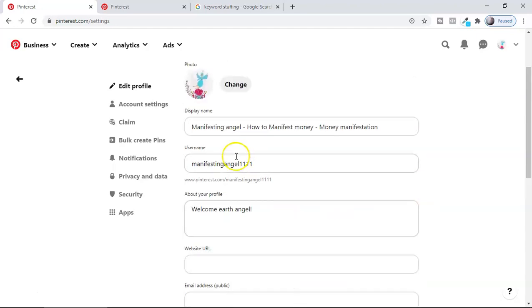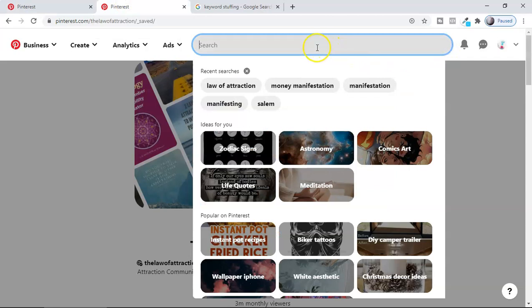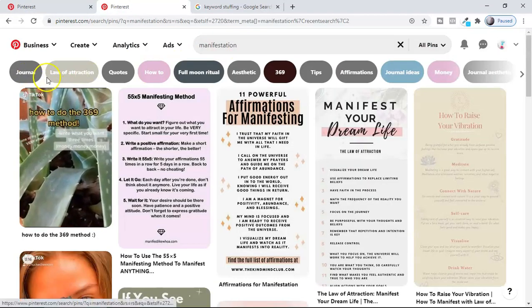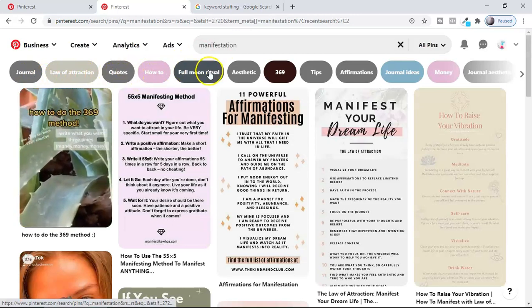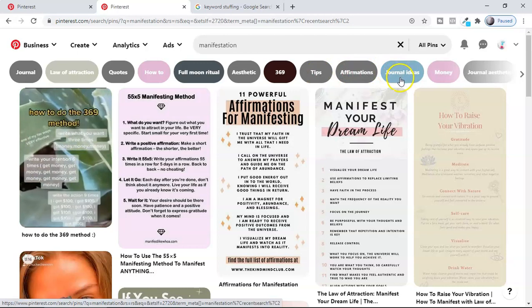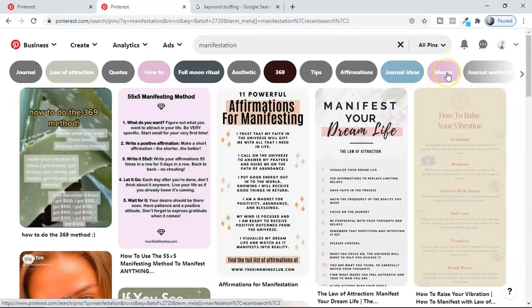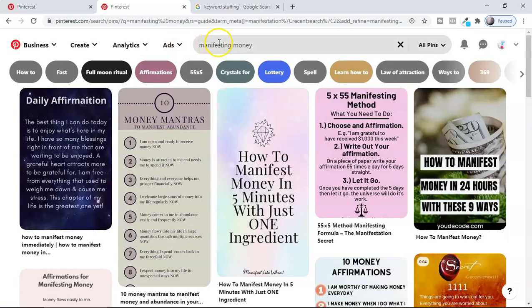For that, guys, how am I going to do the keyword research? Let me show you once again here. I'm going to type manifestation here, my main keyword, and you're going to see all these are the lead keywords. I call them lead keywords, because Pinterest is a guided search engine. The moment you click this one, like manifestation money, it will show you manifesting money, selecting the right one, because there is no word called manifestation money.